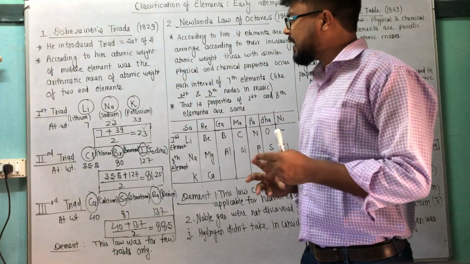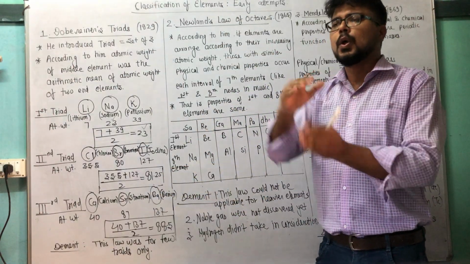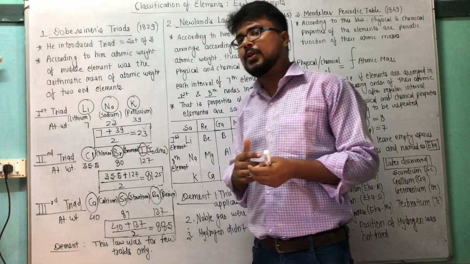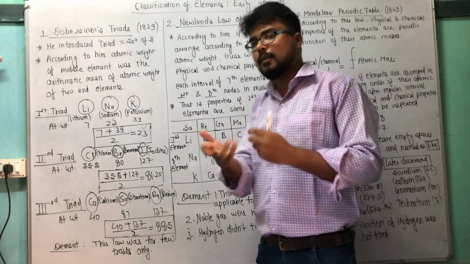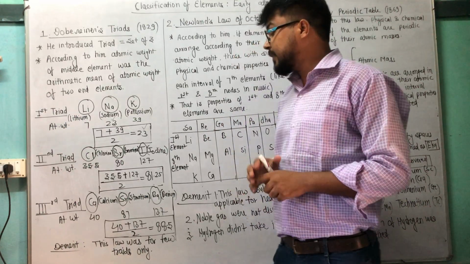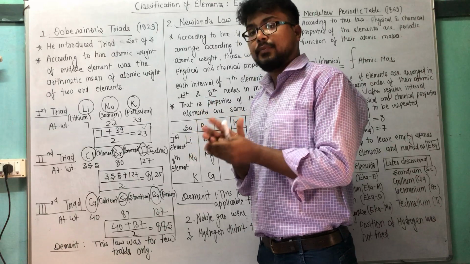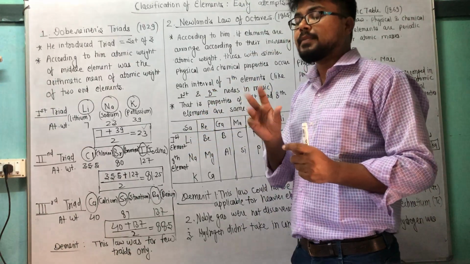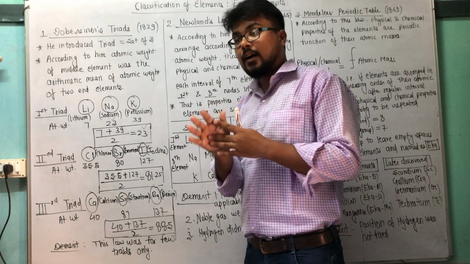So as per this situation, we can't go for very long triads. Döbereiner introduced only a few triads, that's why this concept failed and was not adopted further, correct? So in Döbereiner's triad, when we sum the atomic weights of the two end elements and divide by 2, we get the atomic weight of the middle element.